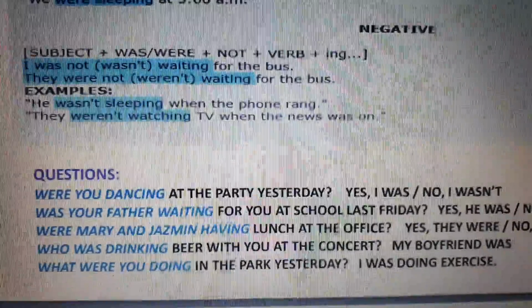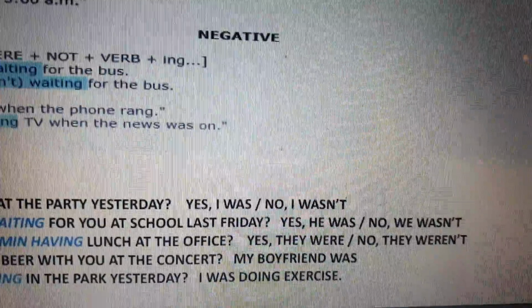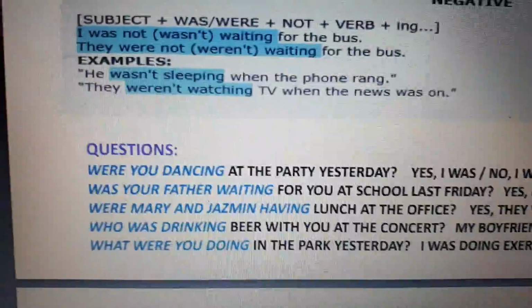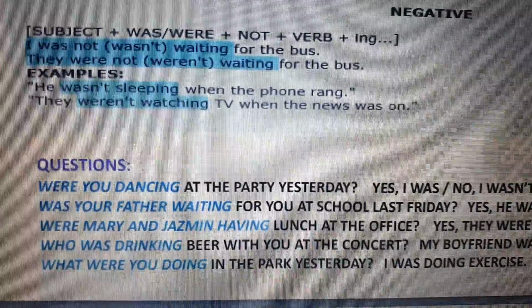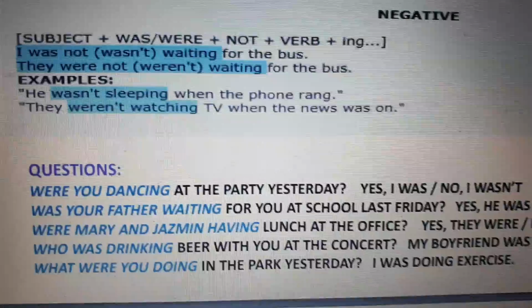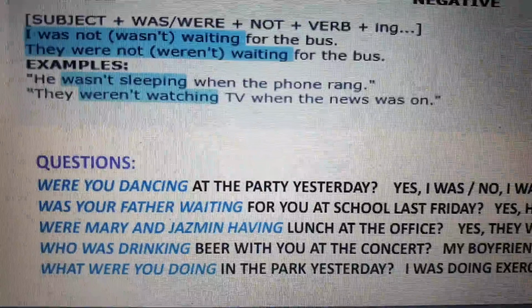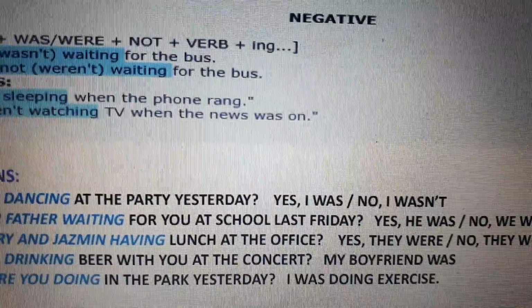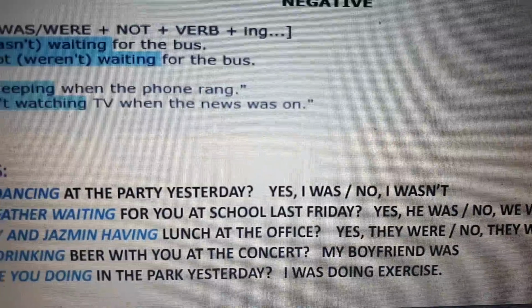And like our questions with the verb to be, the answers are short, yes or no. But if we have a WH question like who, what, how, etc., we need an open answer. For example, who was drinking beer with you at the concert? My boyfriend was. What were you doing in the park yesterday? I was doing exercise. Okay?